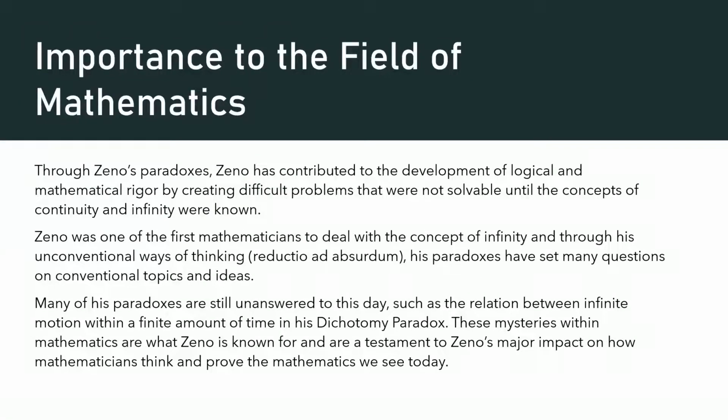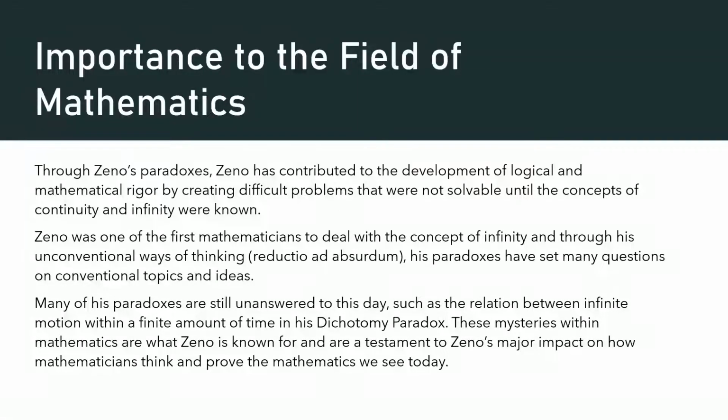So, through Zeno's paradoxes, Zeno has contributed to the development of logical and mathematical rigor by creating difficult problems that were not solvable until the concepts of continuity and infinity were known. Zeno is one of the first mathematicians to deal with the concept of infinity, and through his unconventional ways of thinking, in Latin, reductio ad absurdum, which is to reduce to the absurd, his paradoxes have raised many questions on conventional topics and ideas.